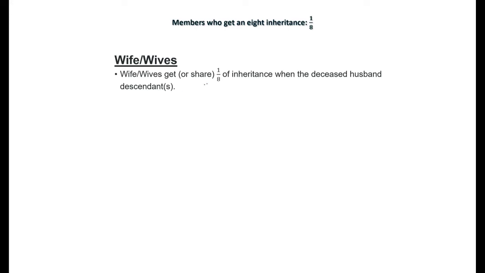Wife or wives get 1/8 of the inheritance when the deceased husband had any descendant. So if the husband had from her any descendant, whether it's a daughter or a son or grandson or granddaughters, or from any previous marriage, the wives are pushed into 1/8.